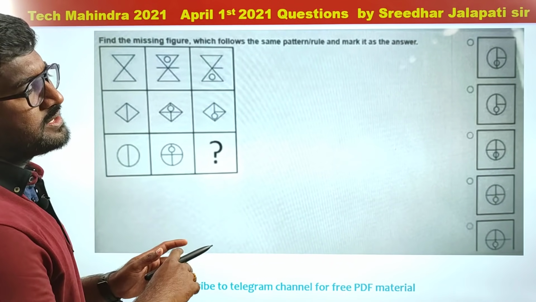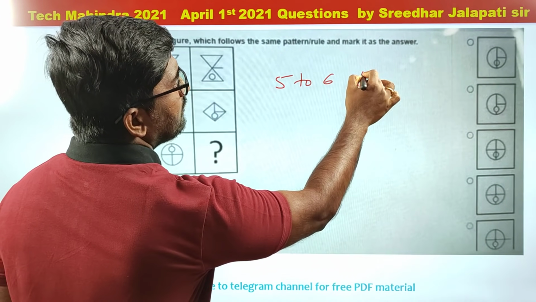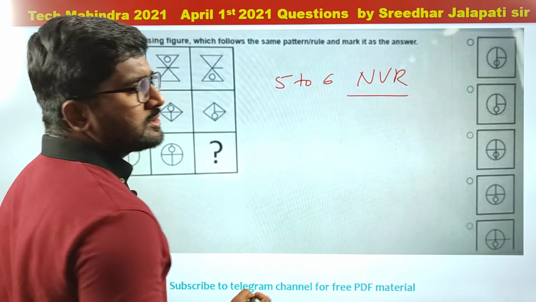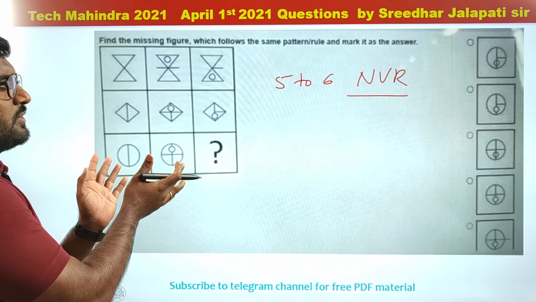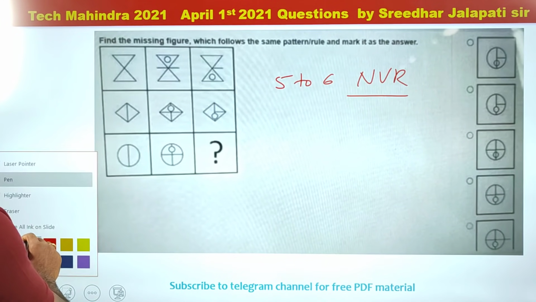This is from non-verbal reasoning. I think there are some 5 to 6 questions asked from non-verbal reasoning. People also call it figure series. A series of figures will be given to you. You have to find the missing one or the next one. So here, let's see what is the answer for this question.